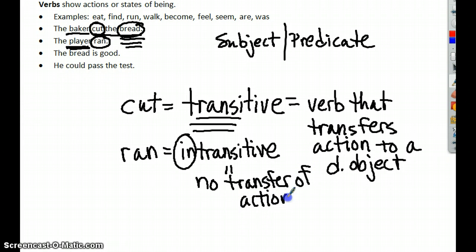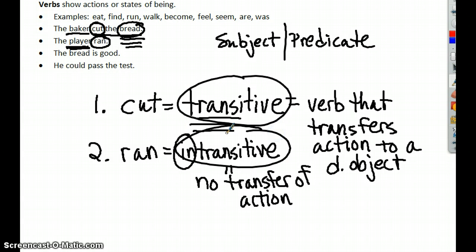Okay? So when you look at action verbs, they can be one of two options. They can be transitive or they can be intransitive. And the difference is whether or not they transfer action from a subject doing something to a direct object. All right? That's the first thing I want to talk about, and that's action verbs. Now, take a look at the third sentence here. I'm going to clear the screen.